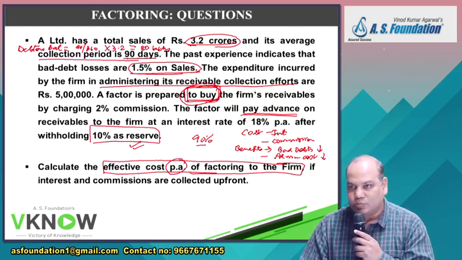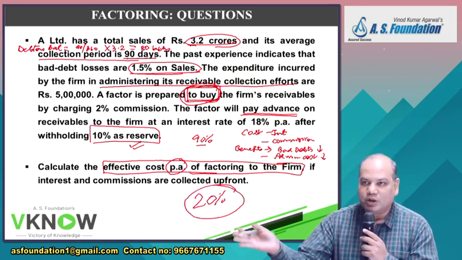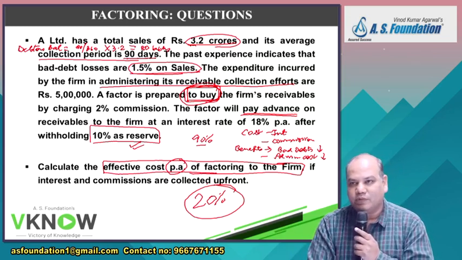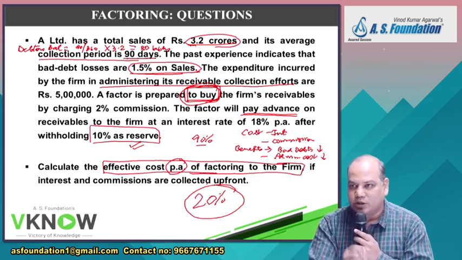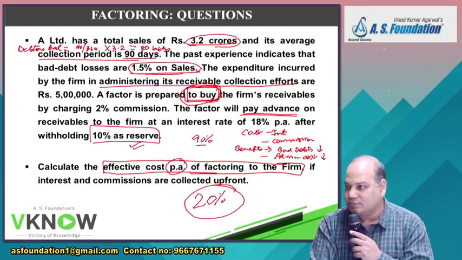We'll write both in rupees and in percentage. Why do we need to write in percentage? Suppose this comes to 20%, suppose only. We can compare it with other options available in the market. Bank overdraft is available at say 18%. Then in spite of everything, I'll go with the bank overdraft option because that will cost me less.